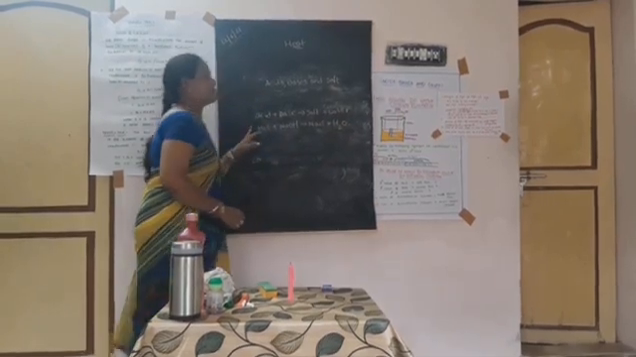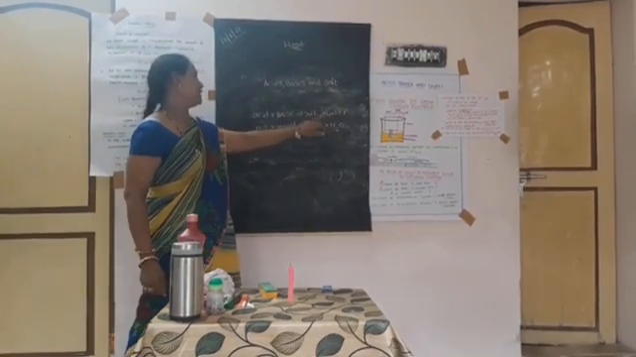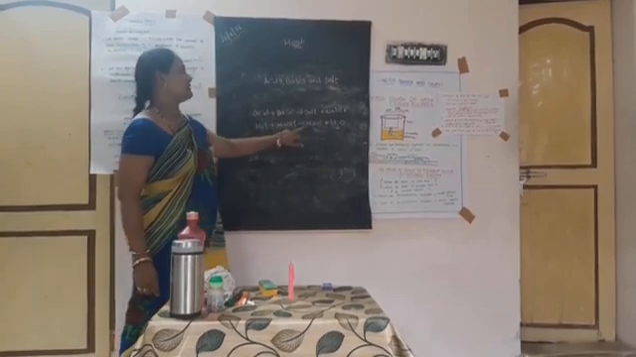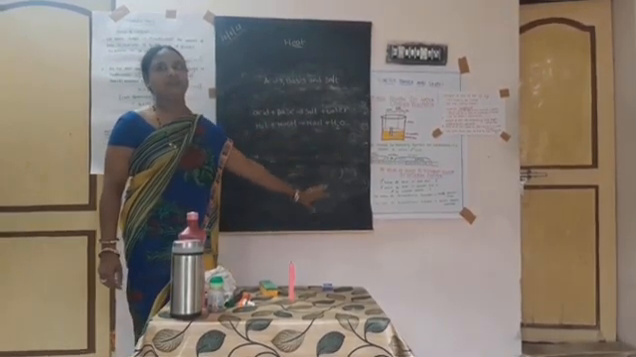This is the neutralization reaction. Acid plus base gives salt plus water. Hydrochloric acid plus sodium hydroxide gives sodium chloride plus H2O, water.